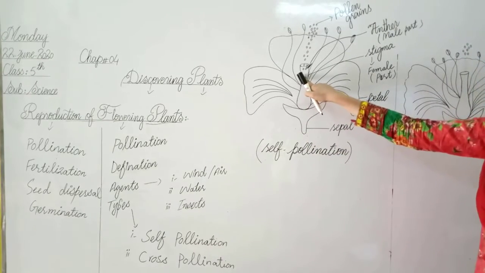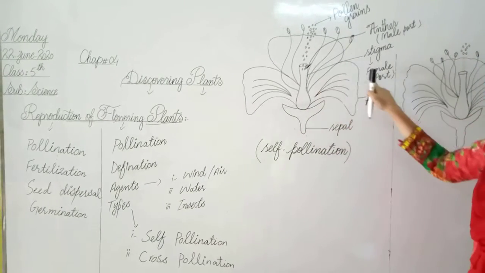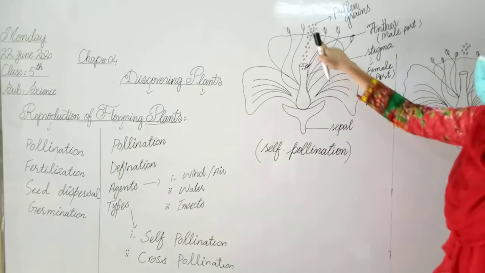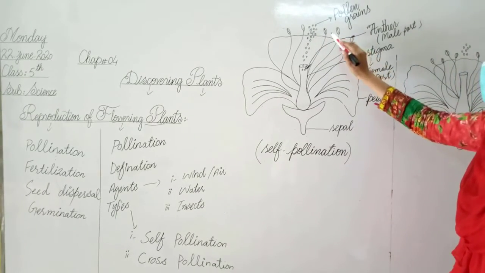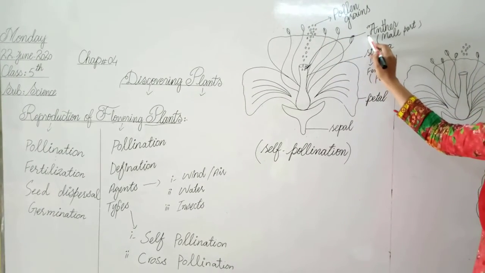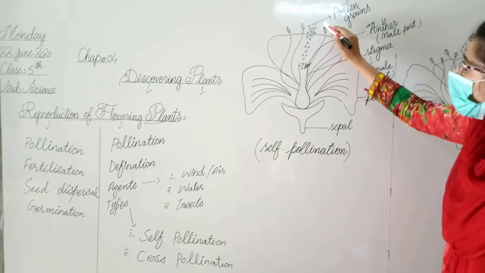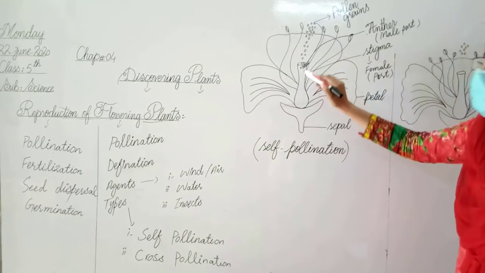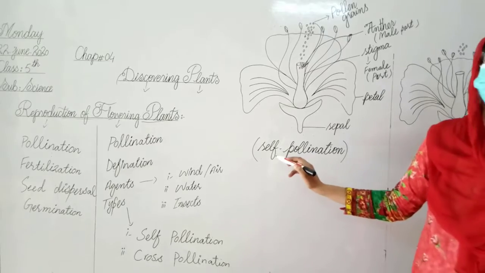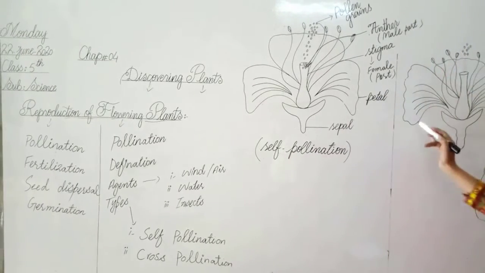The stigma, as I have already told you, is the female part of a plant. When the pollen grains transfer from the anther of a flower to the stigma of the same flower, it is known as self-pollination.